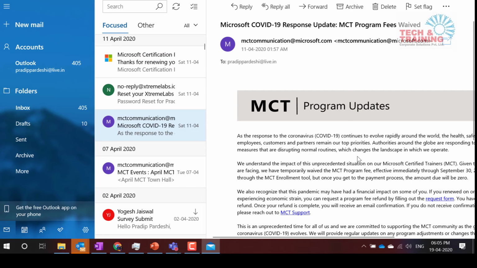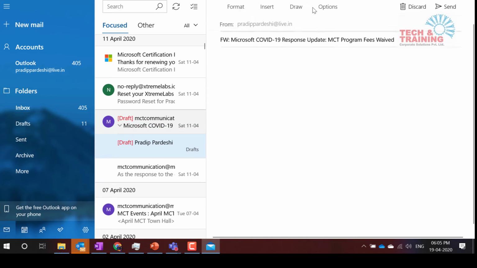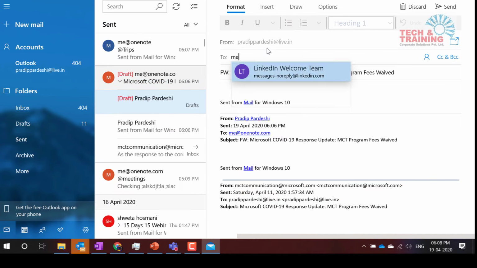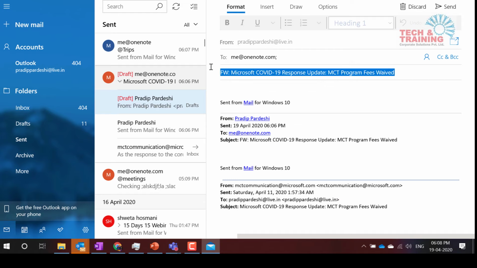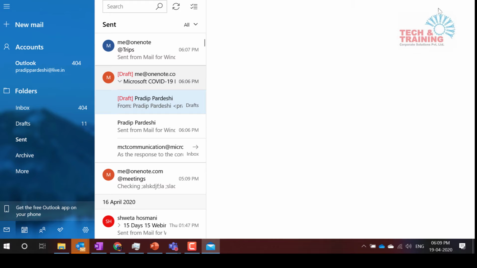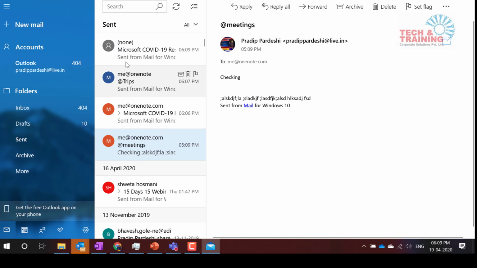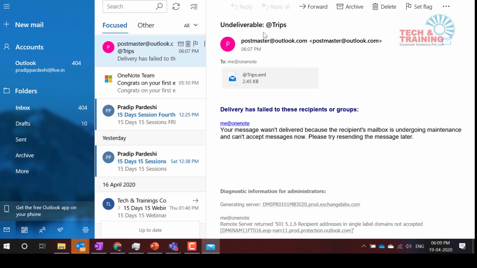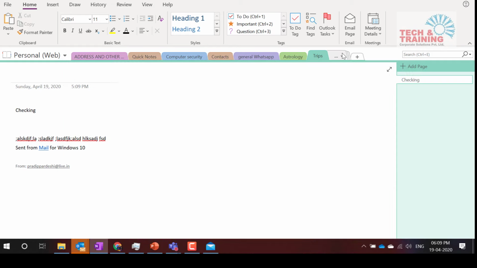I would like to record or make a note of this particular information on my OneNote, but the problem is I'm traveling and I do not have access to OneNote for some reason. I can simply forward this email to me@onenote.com, and I'll name it @new tab. So it automatically creates a new tab as well. Whenever we send to me@onenote.com, it automatically creates a new tab on your OneNote notebook.